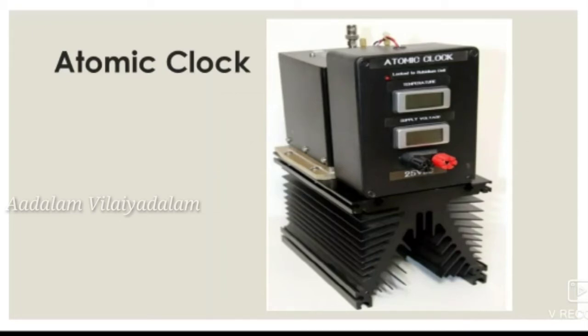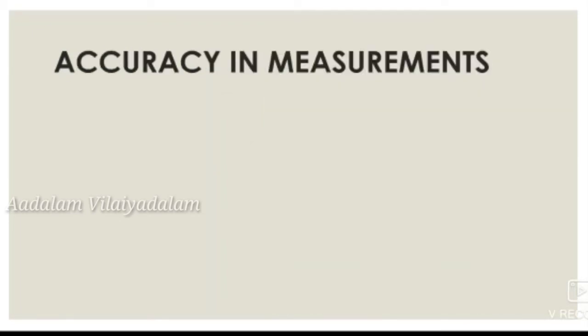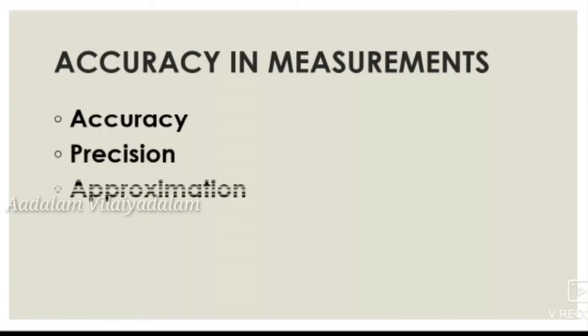And next we learn about accuracy in measurements. Measurement is the base of all experiments in science and technology, and different values or real values are observed in these measurements. These are accuracy, precision, approximation, and rounding off. These are the topics under accuracy in measurements.